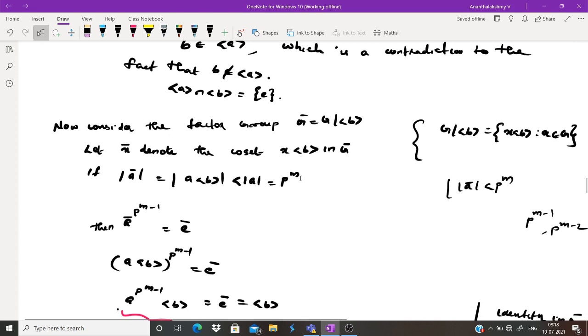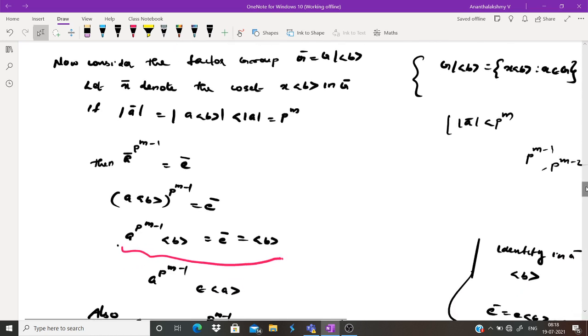We denote it like this in G bar. X bar means X into the cyclic group generated by B. X bar is nothing but a coset element in G bar. G bar is the collection of all cosets. Okay.